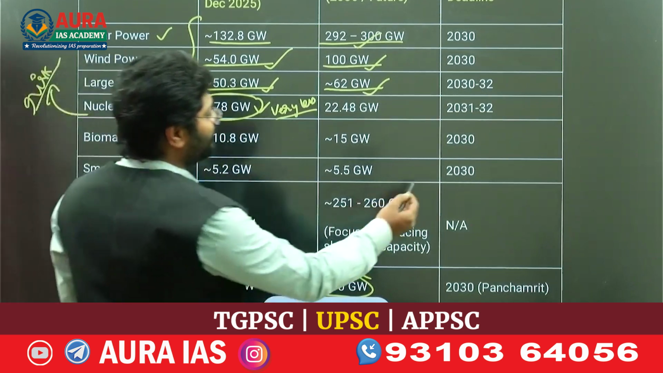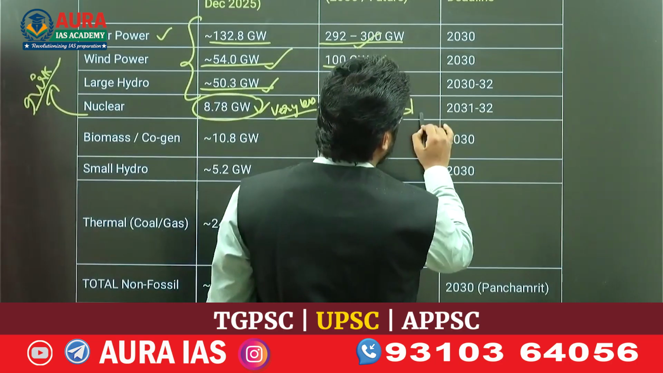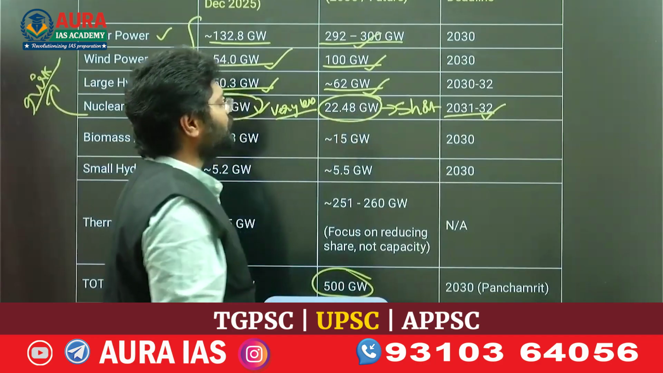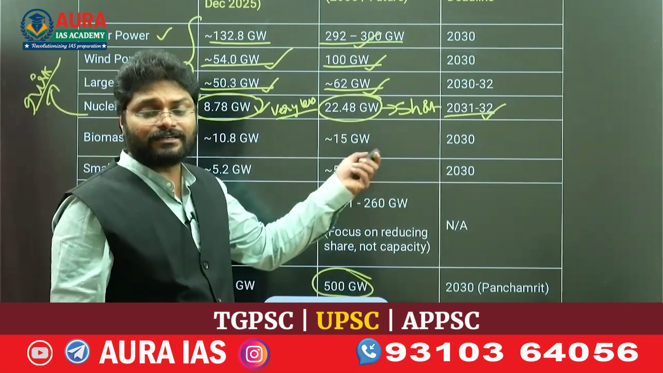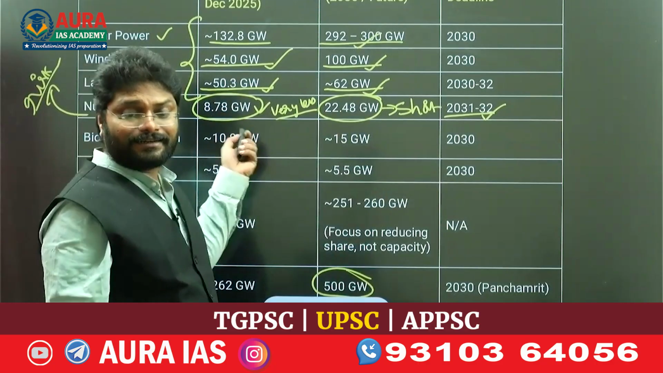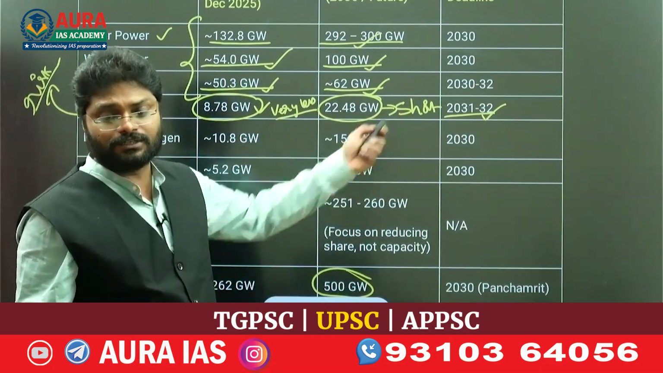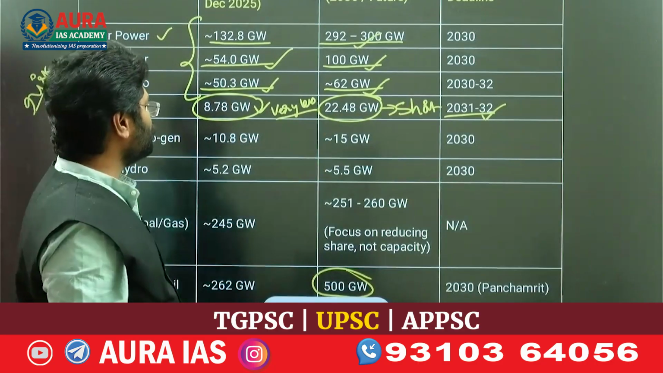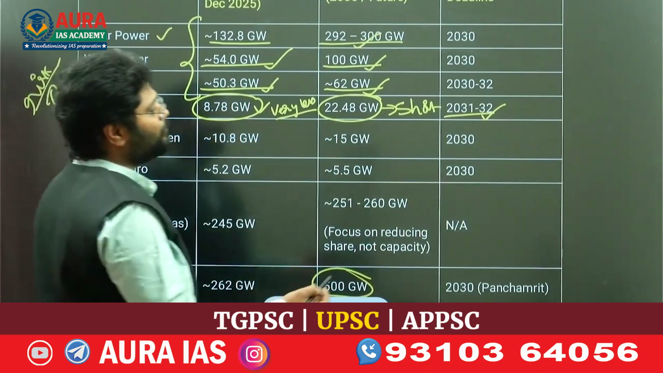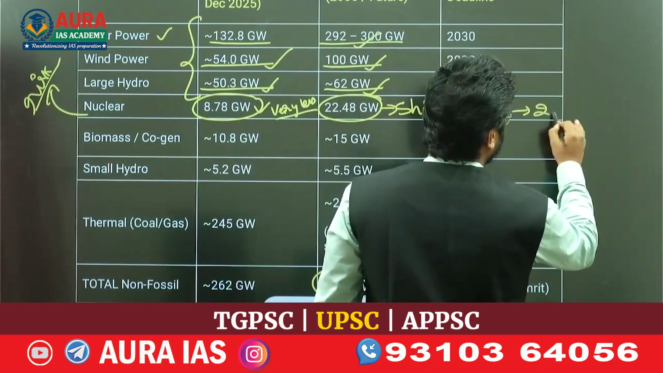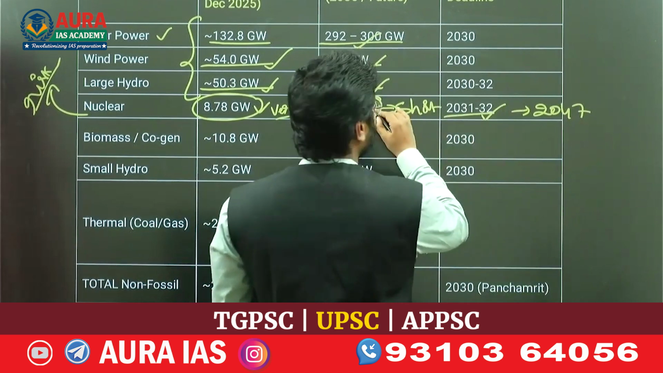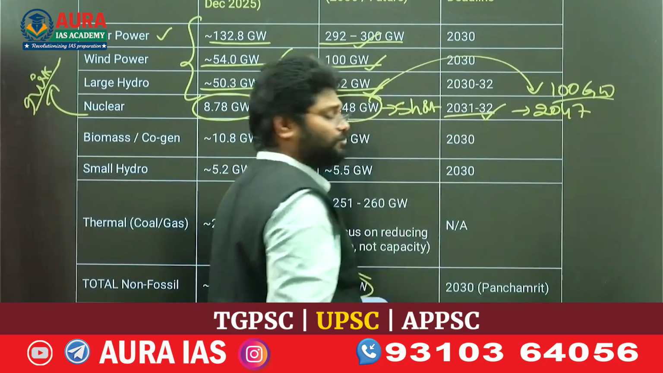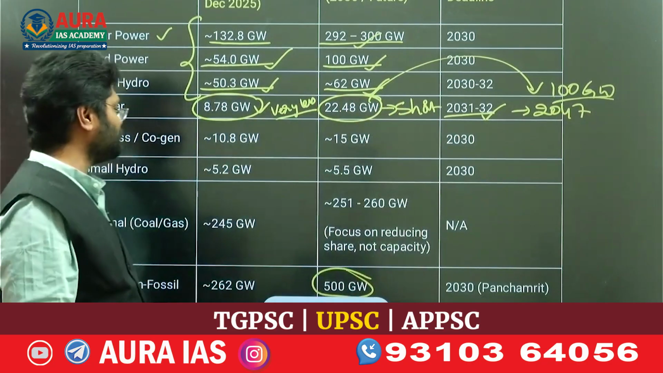How much did we target in the short term, up to 2031-32? We targeted almost 22.5 gigawatts. Right now the installed capacity is almost 9 gigawatts, and we want to upgrade it in the short term to 22.5 or 23 gigawatts. In the long term, by 2047, this should be increased to 100 gigawatts. 100 gigawatts by 2047. This is the crucial area you should remember.